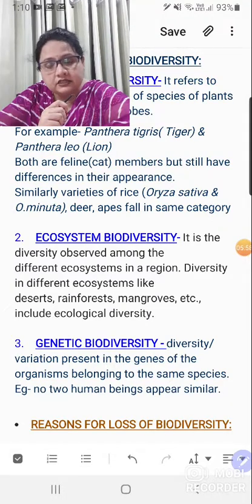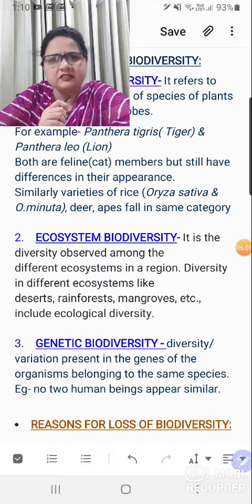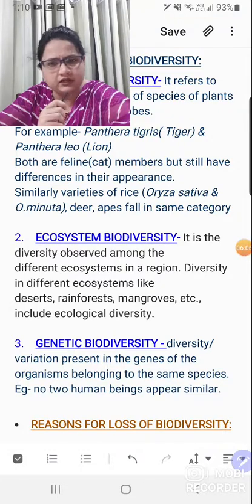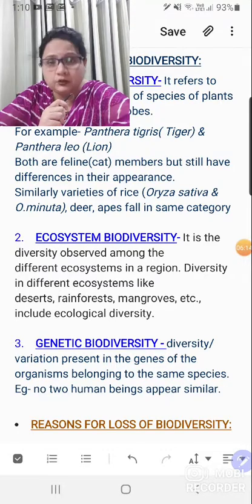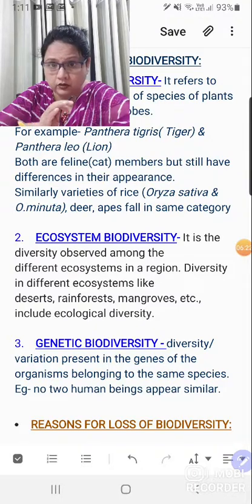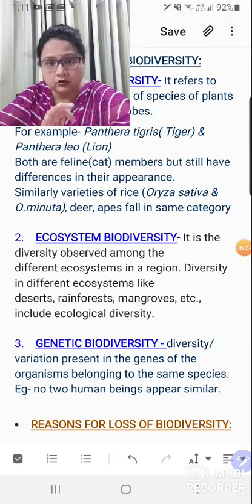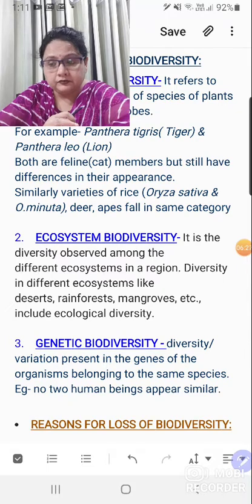The last one here is genetic biodiversity. Genetic biodiversity means the variation in the genes or variation in the genetic resource. That's the common thing. Variation in the genes is the main concept. And while explaining this, if ever you have to give an example, we see that we are human beings. We all belong to the Homo sapien category. That means there is no species diversity among us, because sapien is the only species. So we all belong to sapien only. But no two human individuals are similar. They have different morphological, phenotypical features.